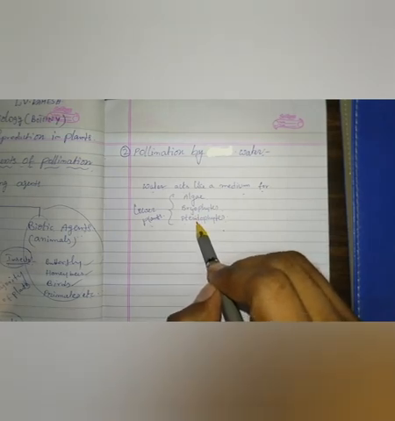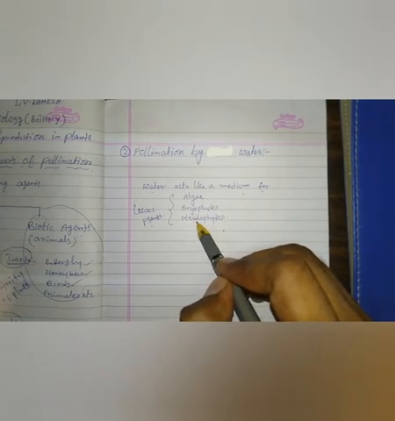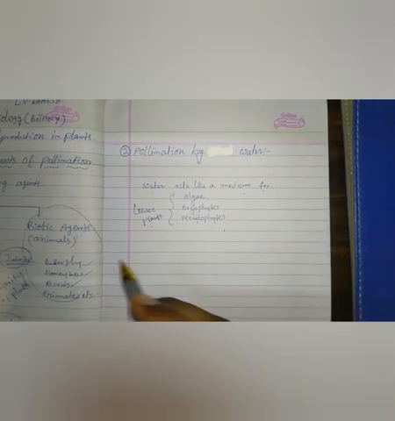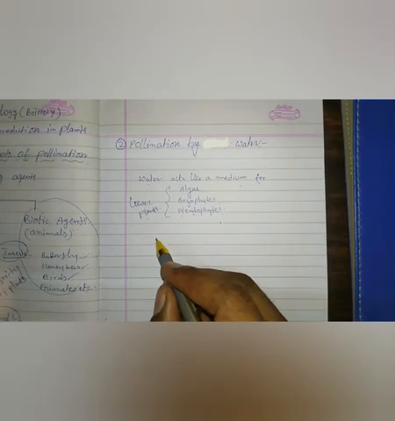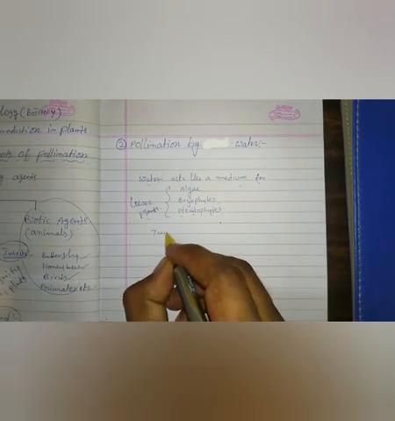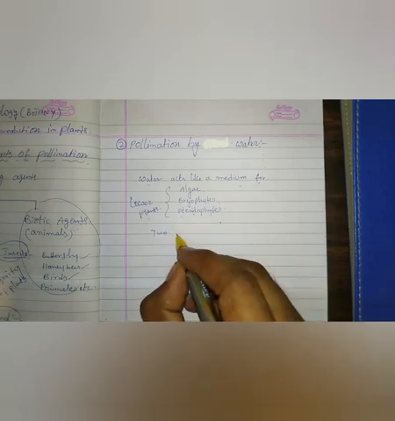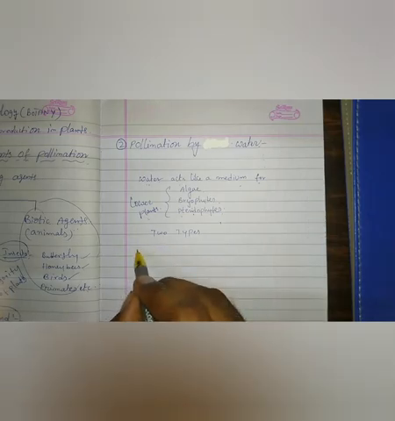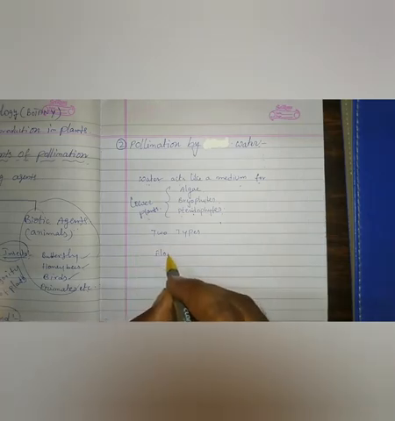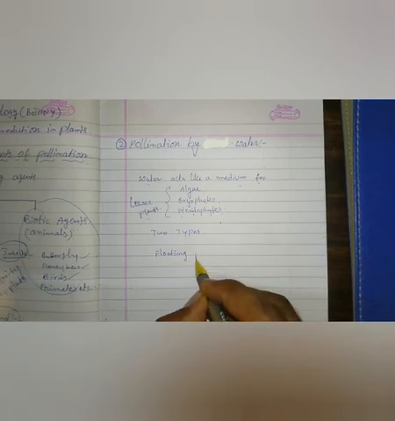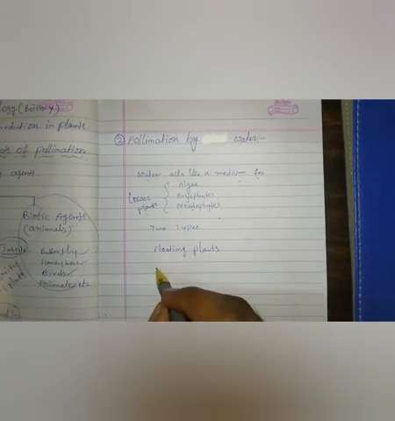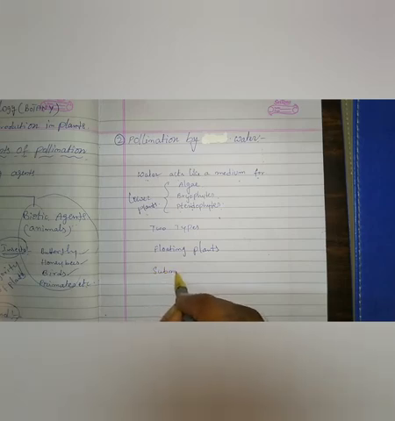Let us see how many types of water pollinated plants there are. In water there are two types of aquatic plants. What are they? First is floating plants, and another is submerged plants.